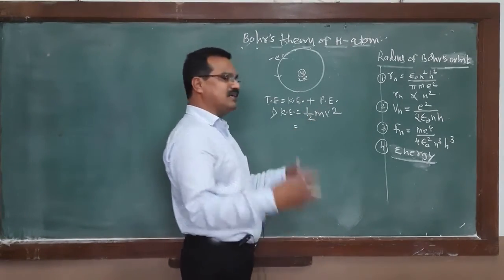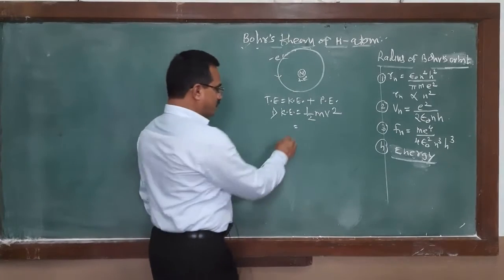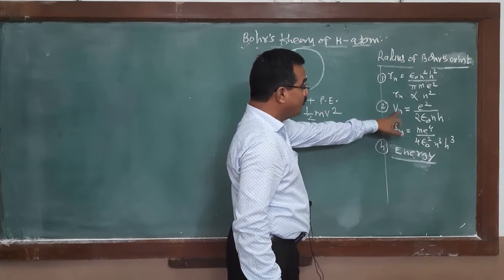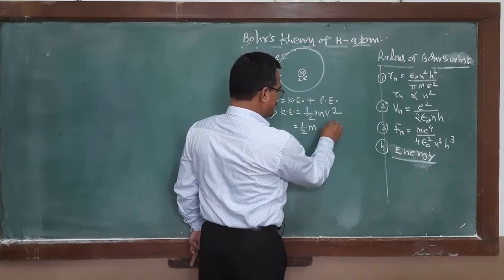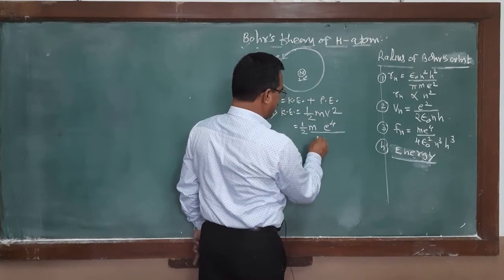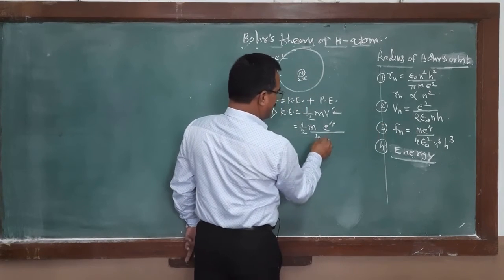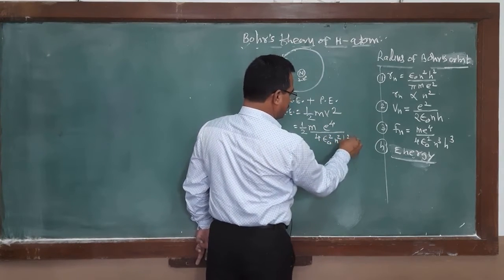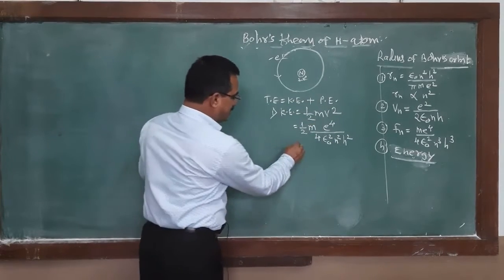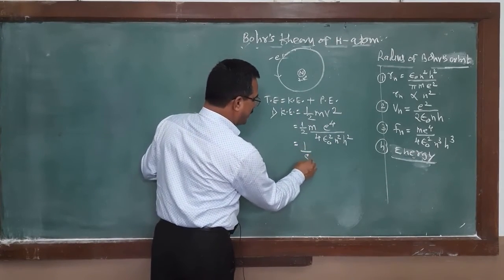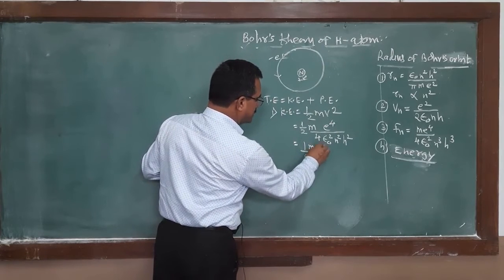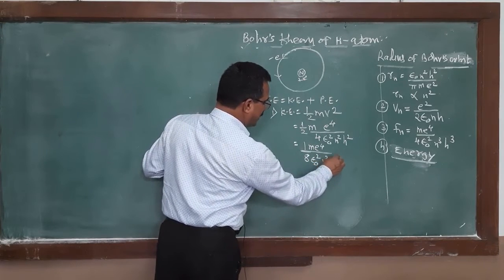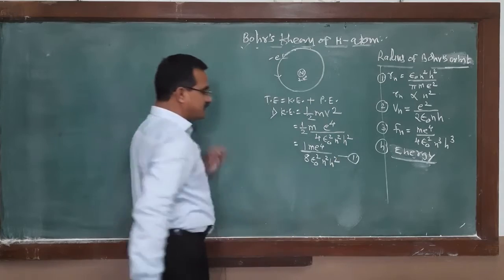When we find the kinetic energy 1/2 mv square, again we consider the nth orbit. Within that nth orbit, here is m, the mass, and v square. How will you write the v square? Here it is e raised to 4 divided by 4 epsilon 0 square n square h square. So the kinetic energy must be equal to 1 upon 8 m e raised to 4 epsilon 0 square n square h square. Call this equation first.